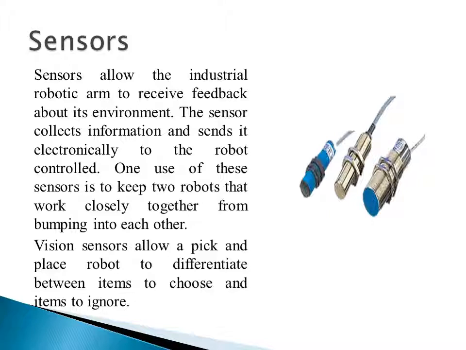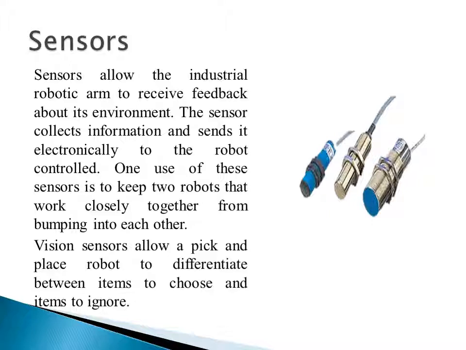One use of these sensors is to keep two robots that work closely together from bumping into each other. Sometimes in industry, multiple robots are working simultaneously, doing their jobs, or in the case of collaborative robots.